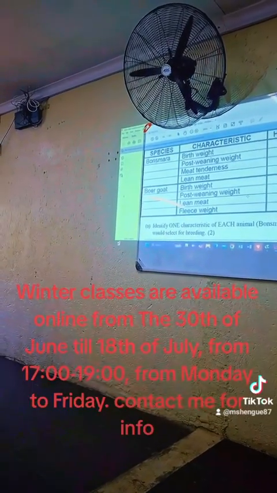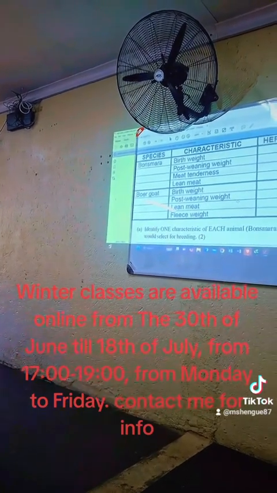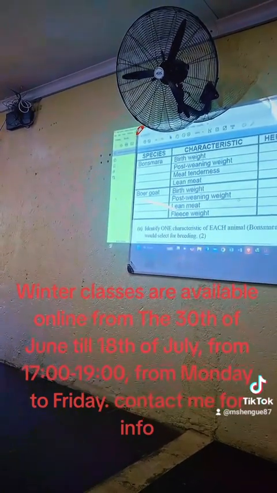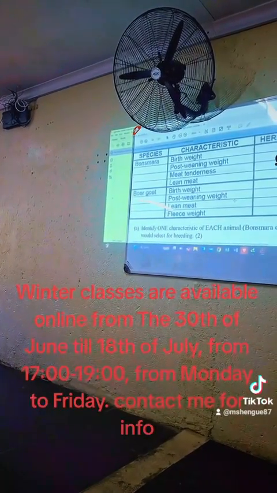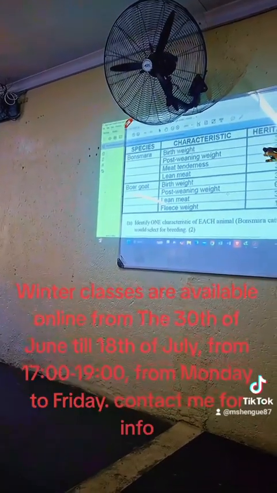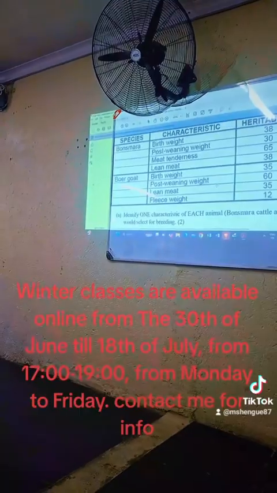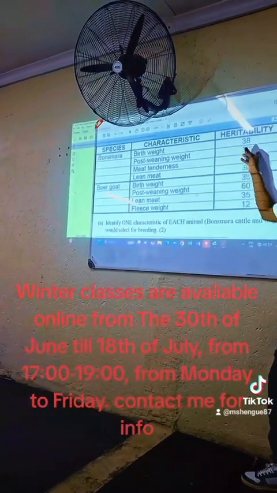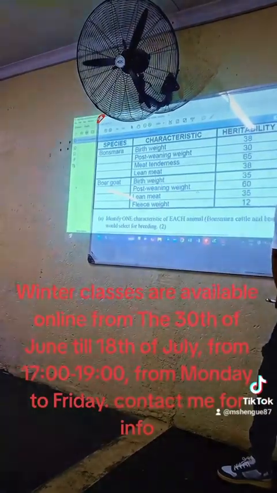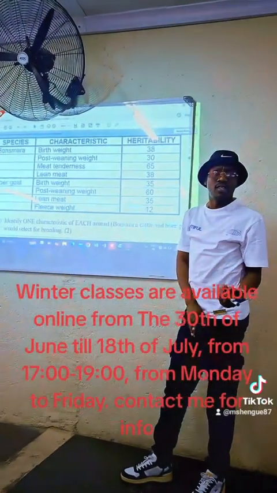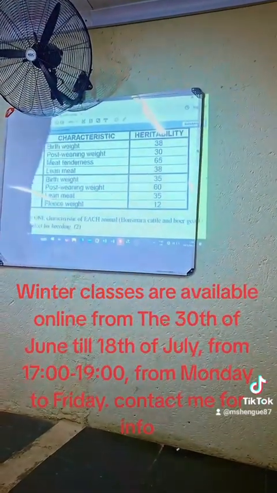Which one are you not going to select? On Bonsmara? Post-weaning weight. It's low. How much is determined by environment on post-weaning weight? How much is genes? Therefore, post-weaning weight is determined more by environment than what? Genes. Therefore, you can't recommend it. You see that? So this thing is very simple.